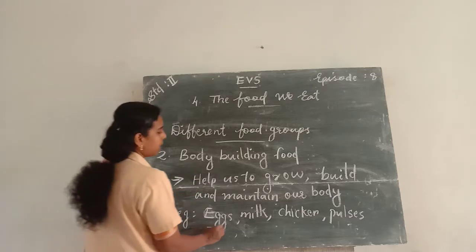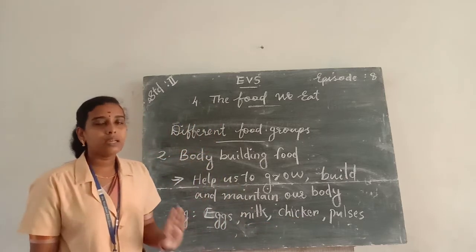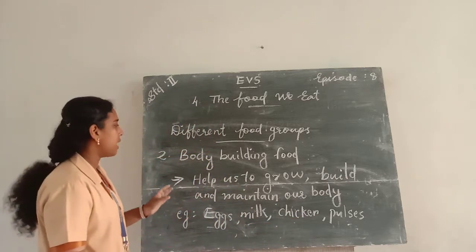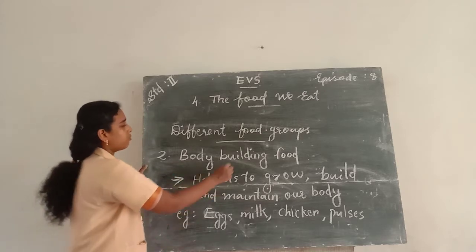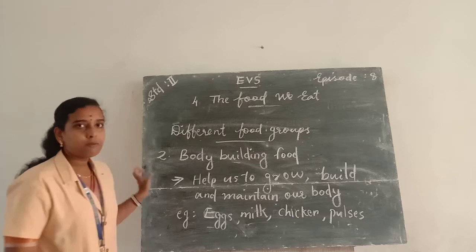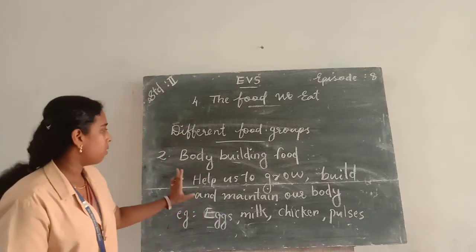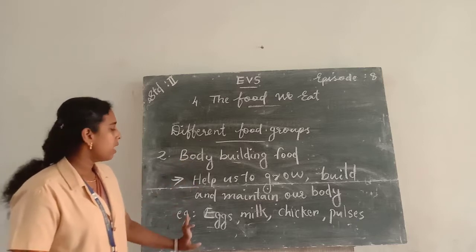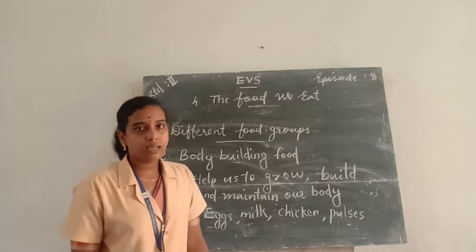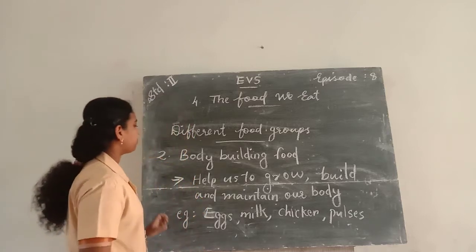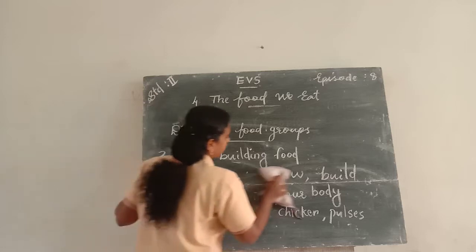So egg, milk, chicken, pulses, etc. help us to grow and maintain our body. So these food items are called bodybuilding foods. So bodybuilding foods means the food items which help us to grow, build and maintain our body are known as bodybuilding foods. And examples for bodybuilding foods are eggs, milk, chicken and pulses. And the next category is protective food.